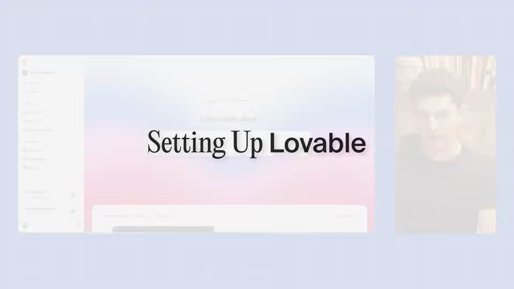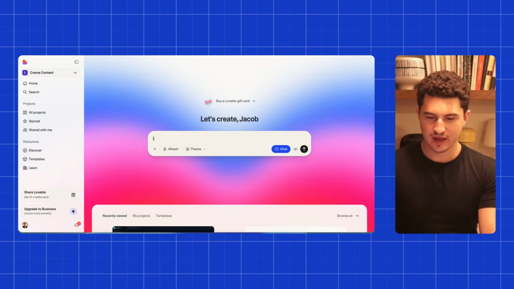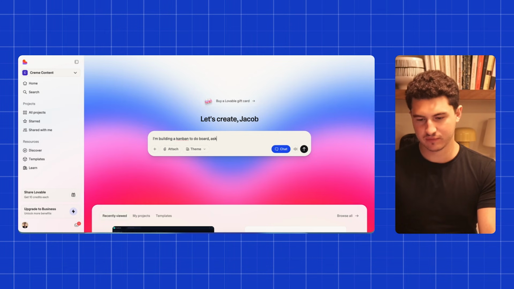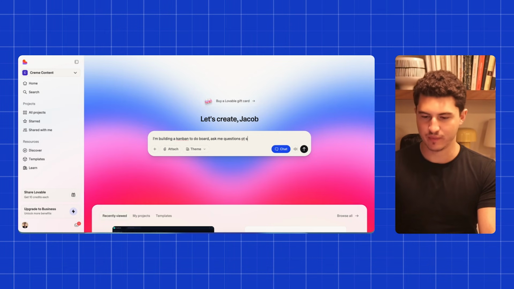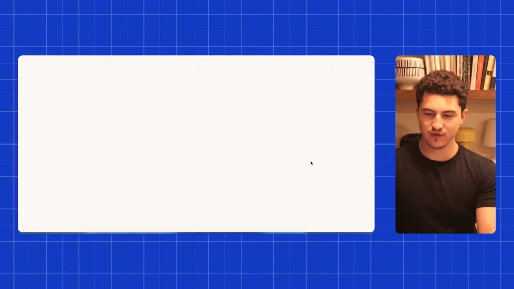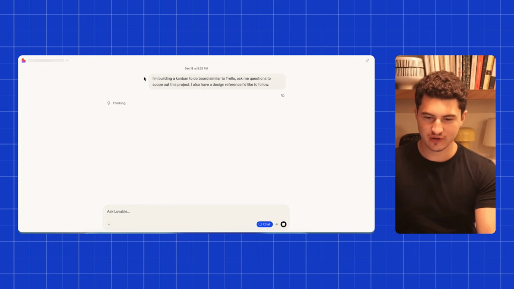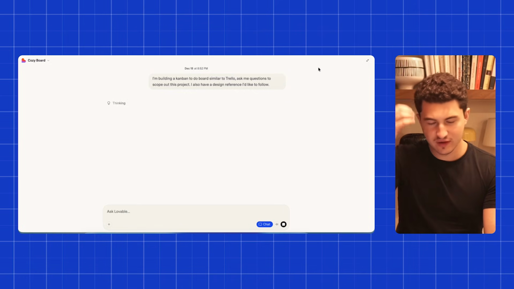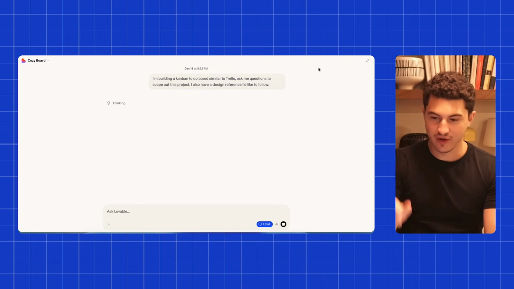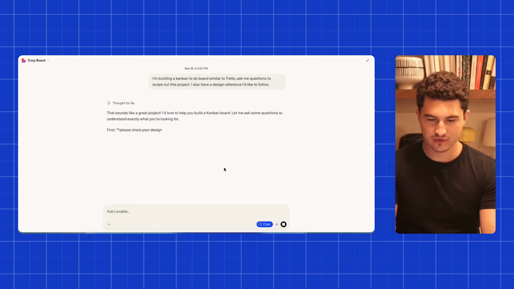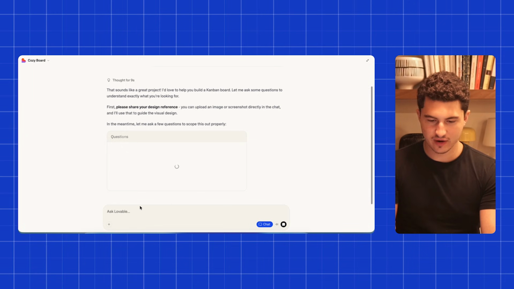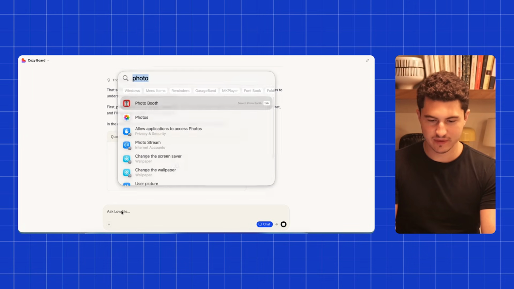Now, what I like to do before even getting started is chat with the project. So I'm going to say, I'm building a Kanban to-do board. Ask me questions to scope out. What this allows us to do is Lovable has a really great chat mode, which a lot of people don't really know about. Essentially this allows us to actually think through the project, and Lovable will start asking us questions to better understand what we're looking to build. So I'm going to share the design reference like it asks, so I'll paste it in here.